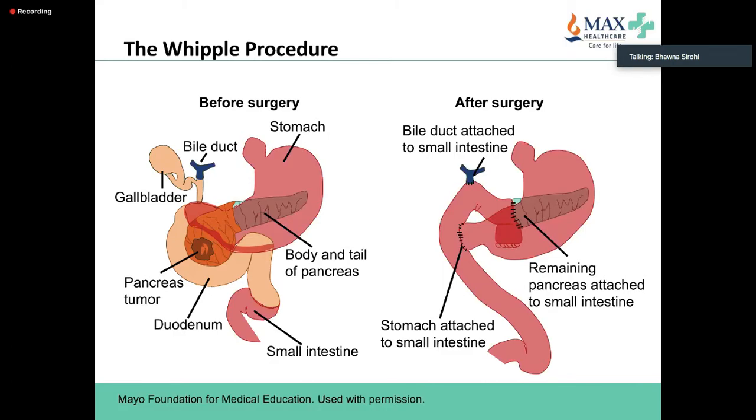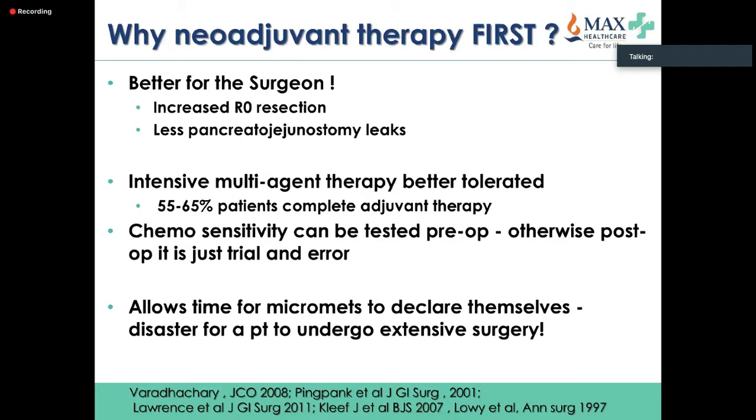I will not discuss the surgical complexities, but the only reason I'm showing you this slide is that this surgery is one of the most complex surgeries that you have in cancer. And the patients do have an attached mortality and morbidity associated with it. And so it's very important that before we consider this major surgery, we are very sure that the patient is going to benefit from it. And that's why we are discussing the neoadjuvant therapy first.